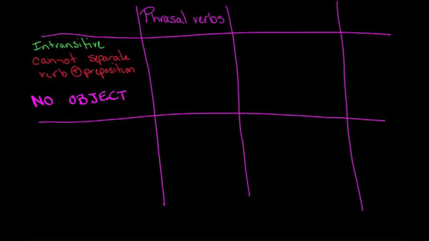Let me give you a couple examples. So the first example is eat out. This is a phrasal verb we use when we talk about going to restaurants and not eating in our house. So we say, I like eating out.